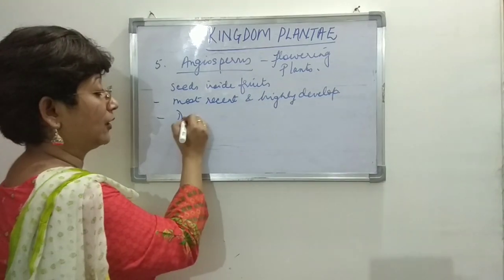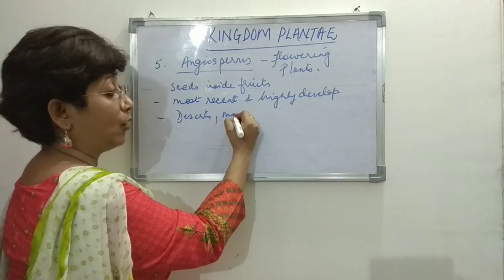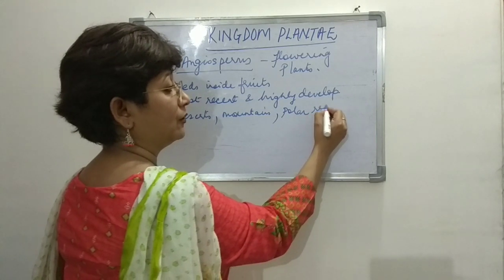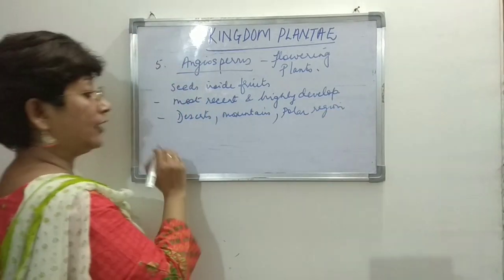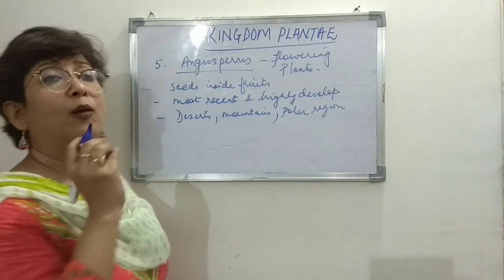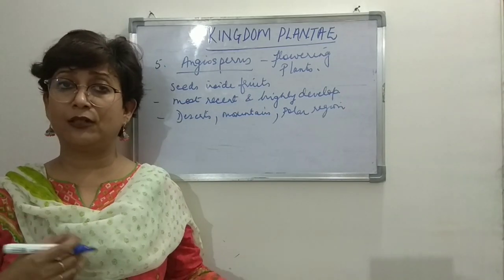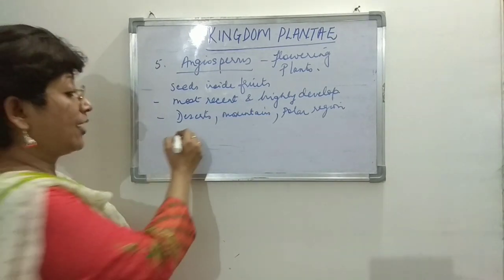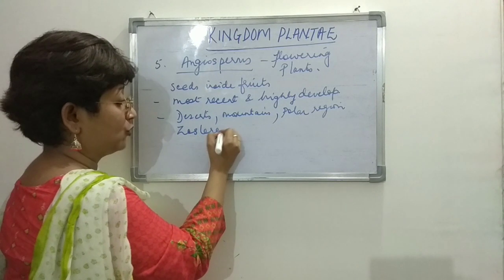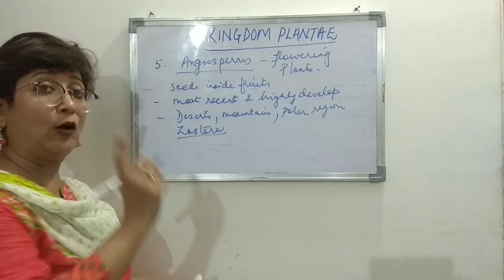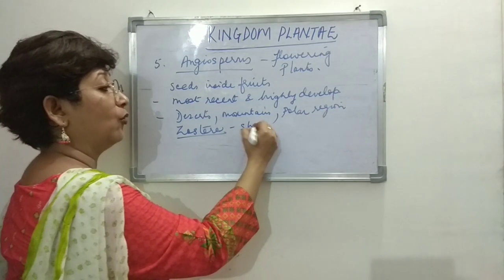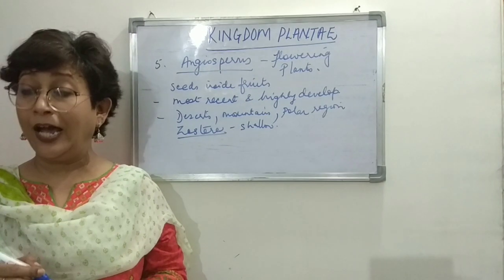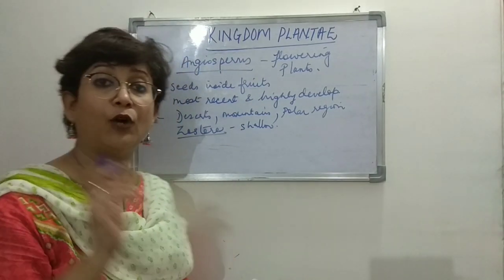Flowering plants are found in the deserts, they are found in the mountains, they are found in the polar regions, they are found in the sea. You won't find angiospermic plants in the deep sea, but Zostera is one angiospermic plant that is found in the sea, but in shallow water. Right? In shallow water, not deep inside. And they are even found in hot water springs.